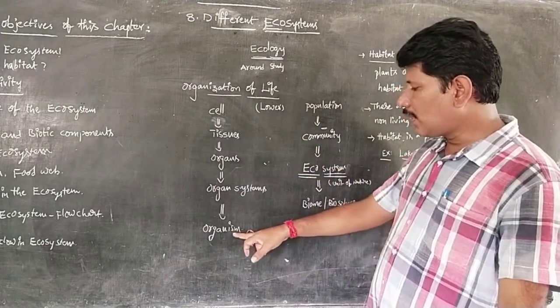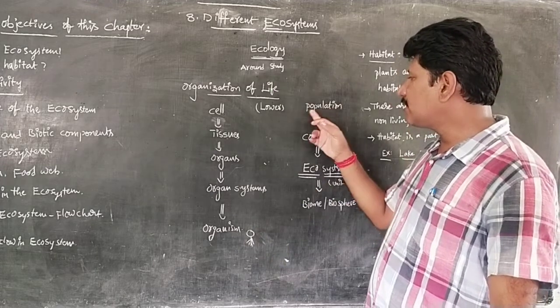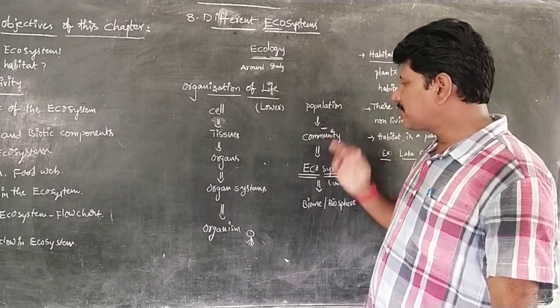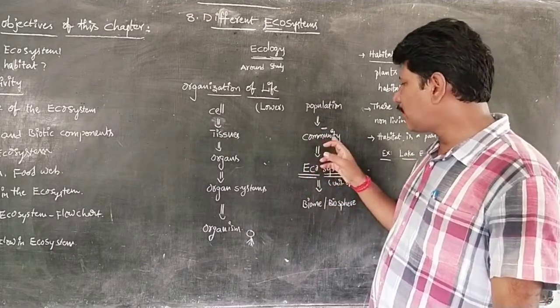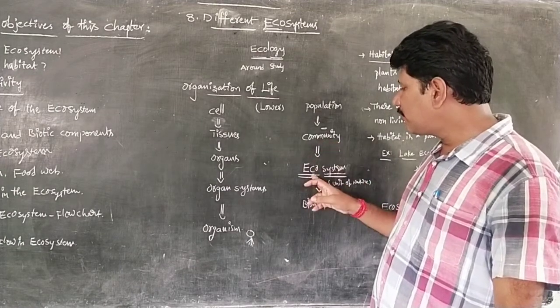When organisms come together, a group of organisms is called a population. For example, human population, dog population, crow population. Different types of populations living in a particular area are called a community. This community is a part of an ecosystem.